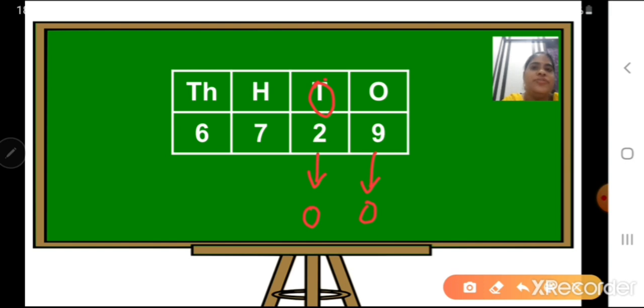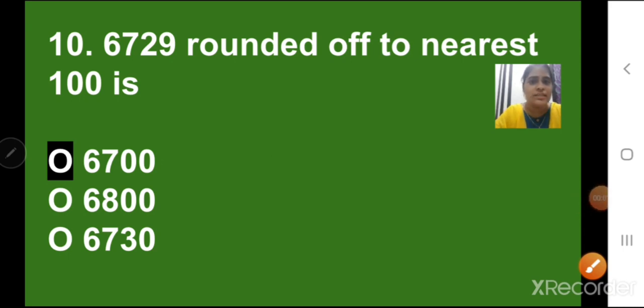Okay, if it is 4 or less than 4, the number doesn't change. As in tens place, the number is less than 4. We have number 2. So the hundreds place number is not going to change. It will be as it is, number 7. And thousands place we are not supposed to touch. It will be also as it is. So my correct answer is 6700. Then click on the correct option.